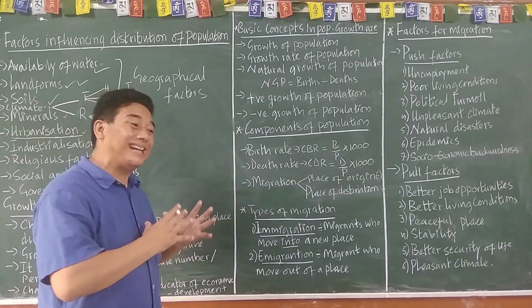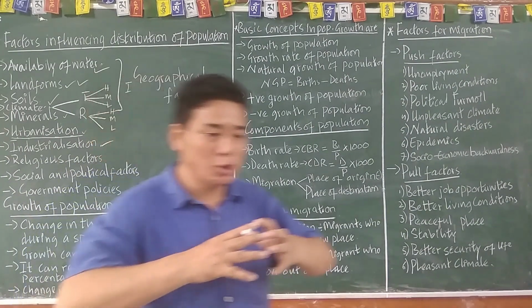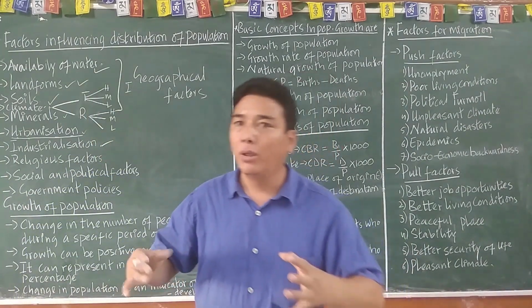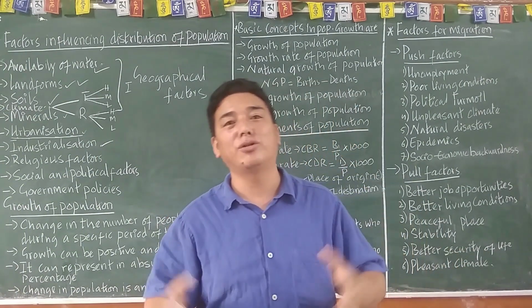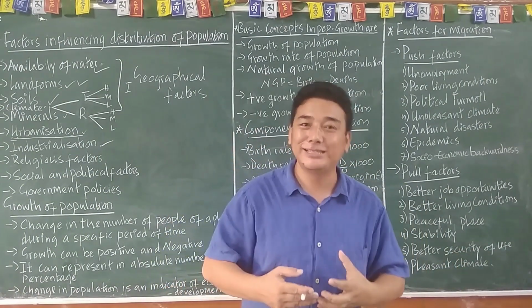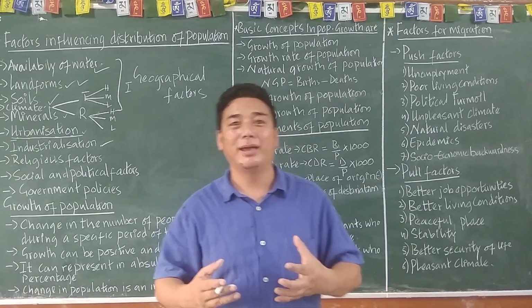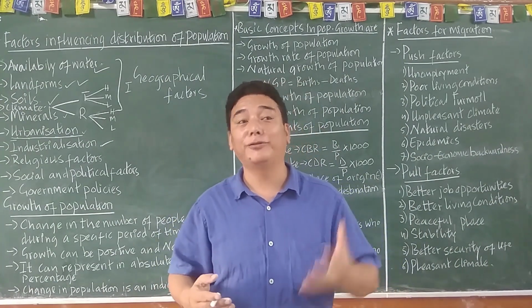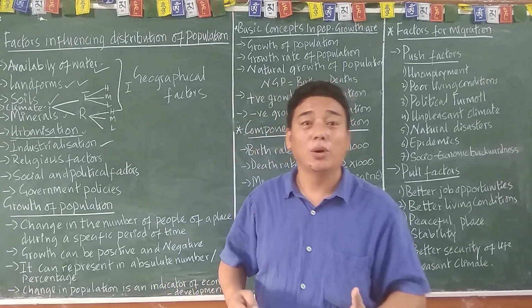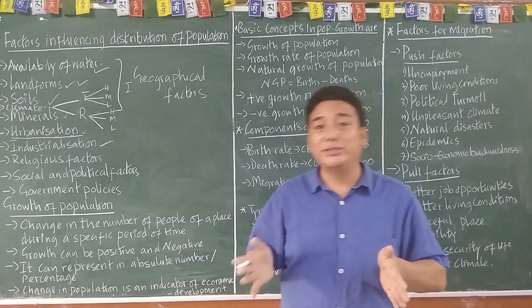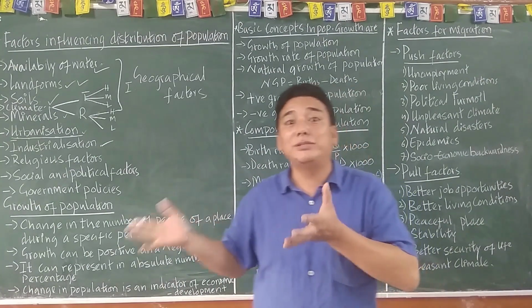And industrialization. Wherever there is a cluster or group of industry, for example, we have learned in class 8, the Manchester of India is Ahmedabad, am I right? And the Manchester of Japan, we have learned. And where is Manchester?